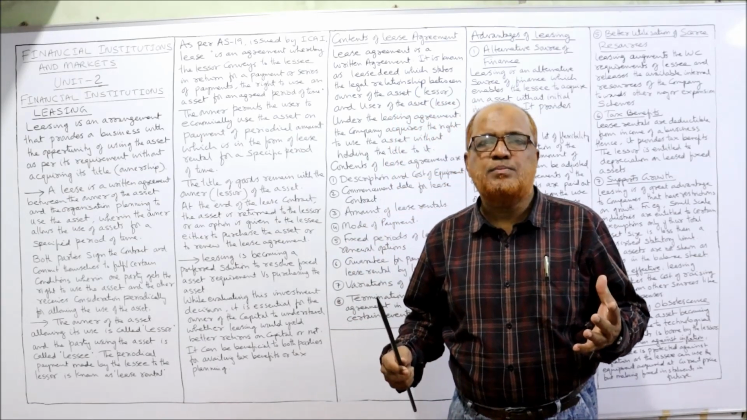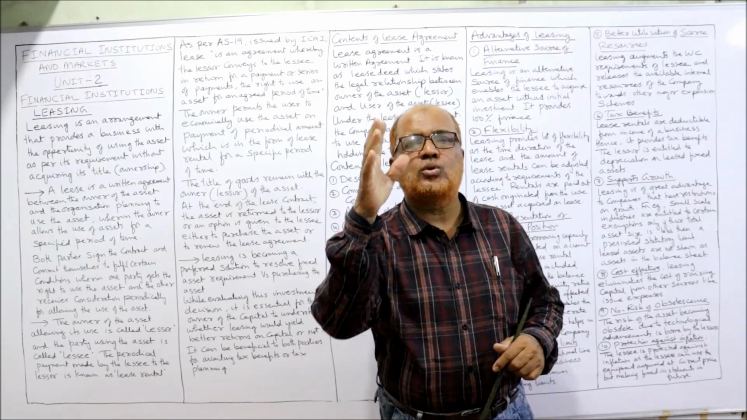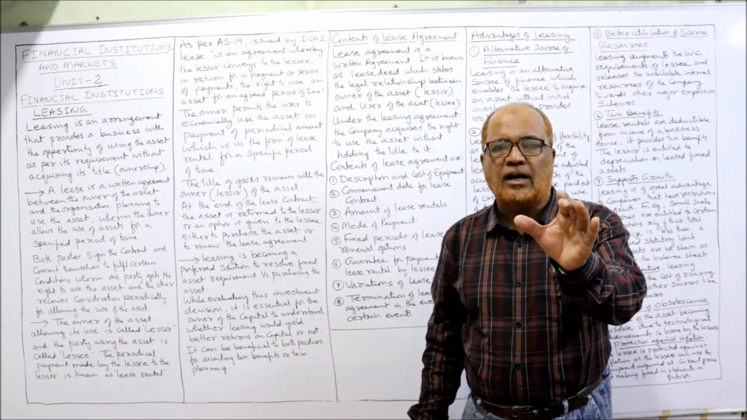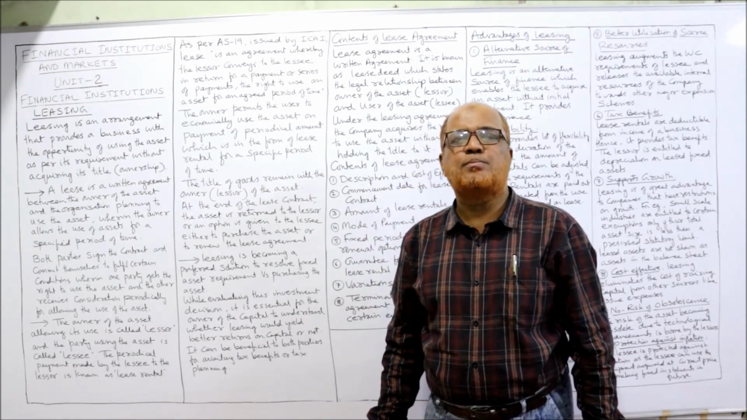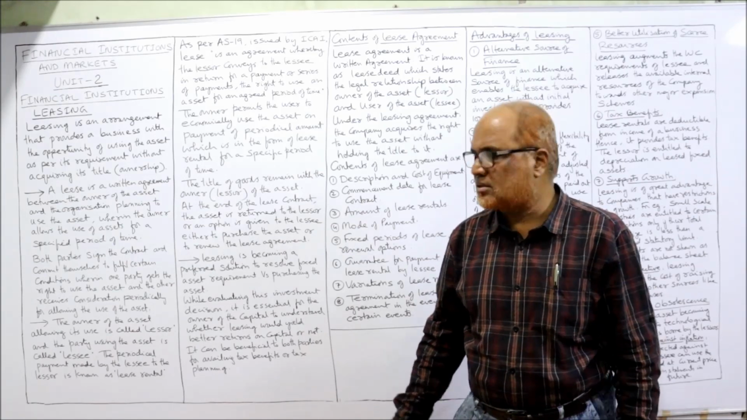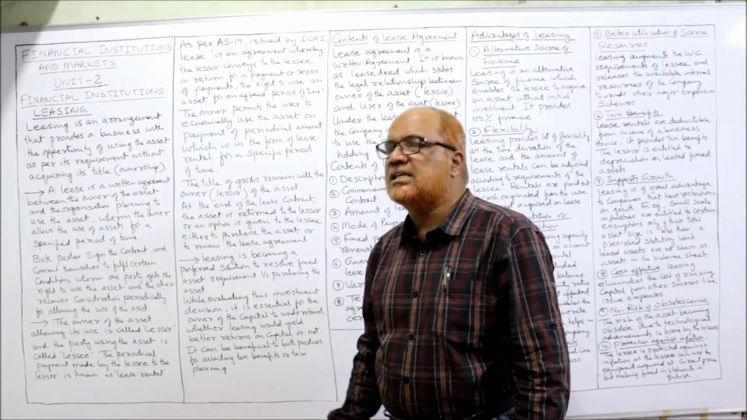The deed specifies that the owner has conveyed the property to the other person for use for a specified period of time, in return for a consideration which is paid by the user of the asset to the owner of the asset. Now, the owner of the asset allowing its use is called the lessor.